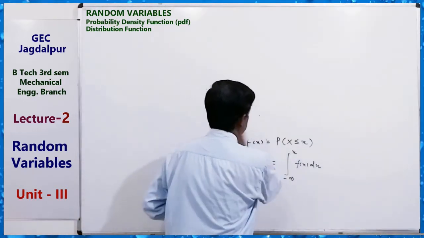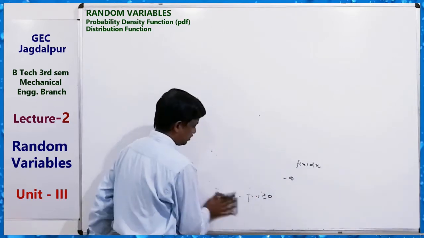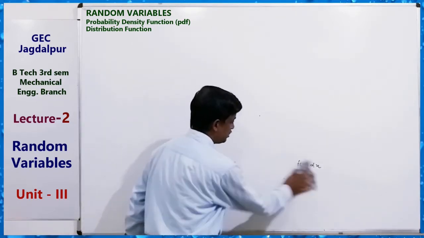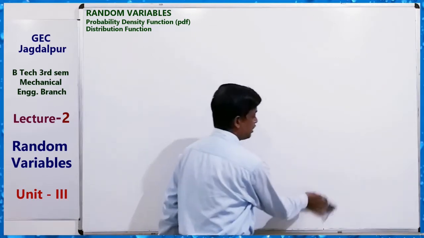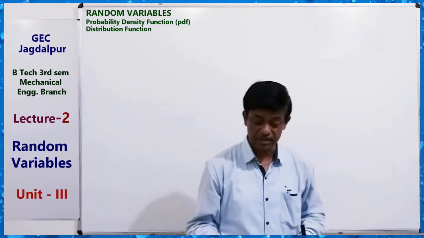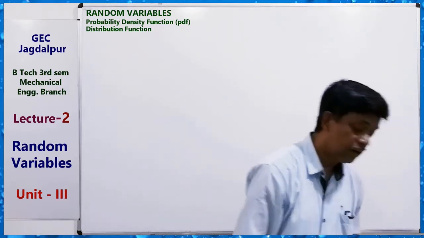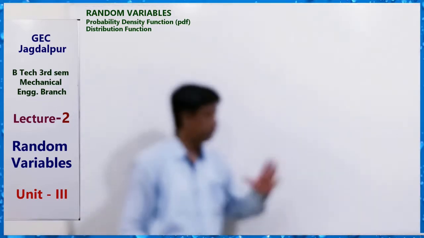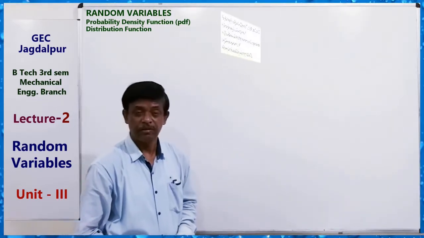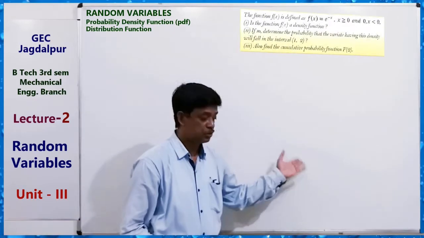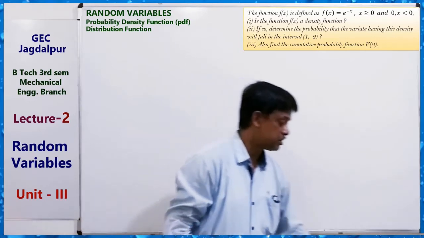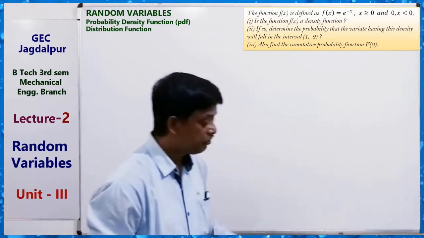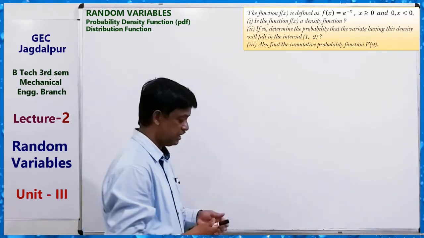Now another part is the mathematical expectation of a random variable, and then the mean. How can you find the mean and variance? So first of all, just solve this question. The question is: a function is defined as follows. Solution.